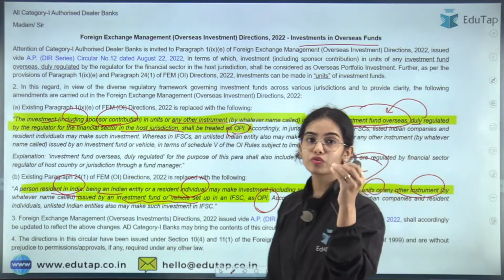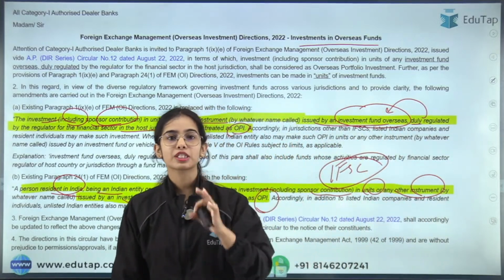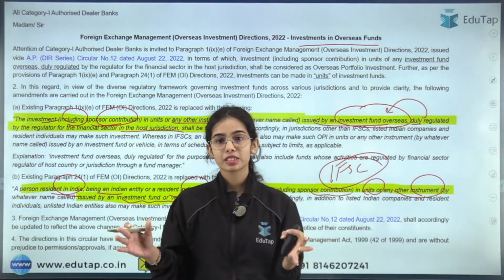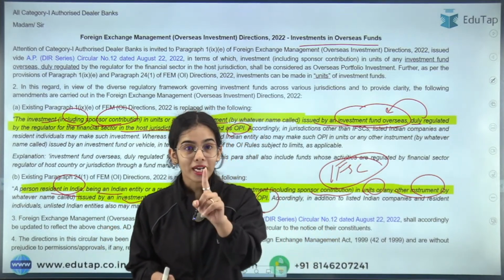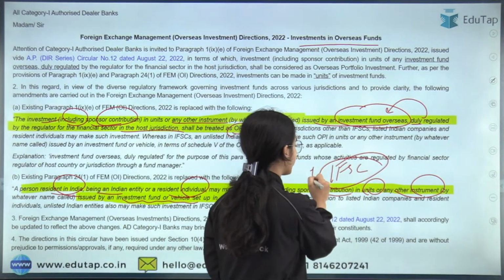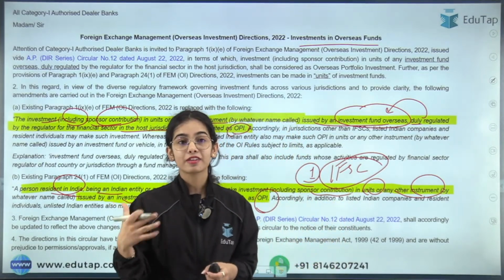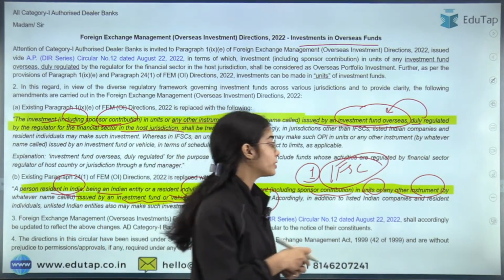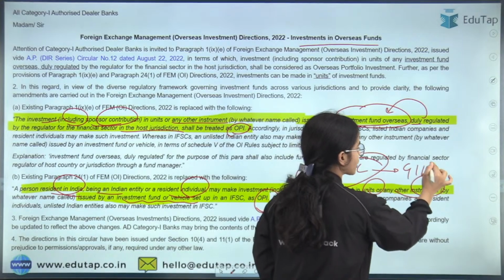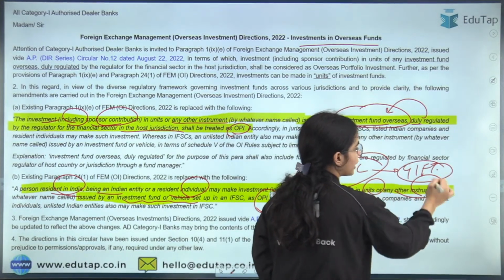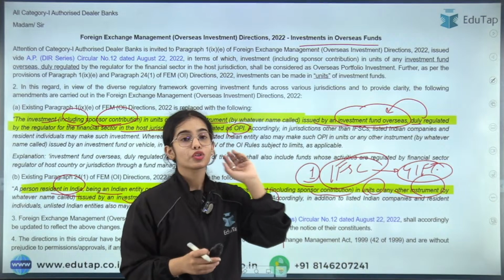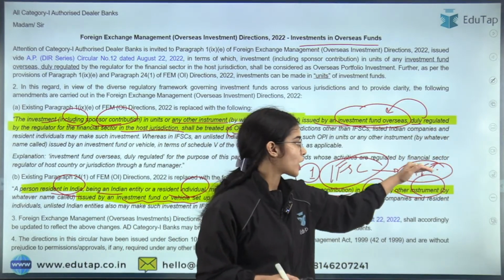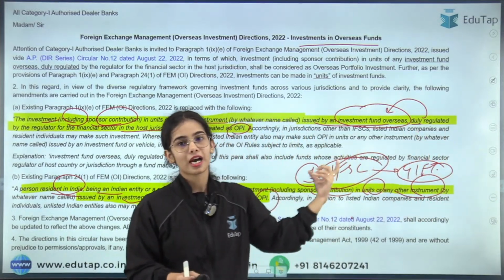How many IFSCs do we have in our country and where is the IFSC set up? Anyone knows about it? Tell me very fast. So, how many IFSCs do we have? First of all, we have only one IFSC. Where is it set up? Anyone knows about it? So, it is set up in GIFT City, that is Gujarat International Finance Tech City. Okay, so that is the basic idea. Yes, very good. In this, the IFSC is established.